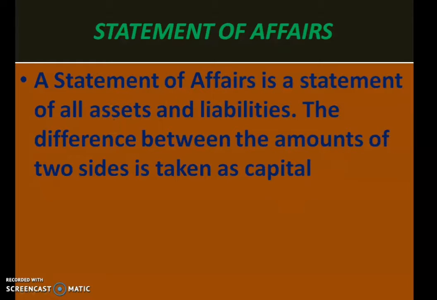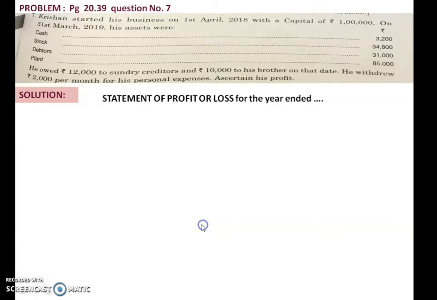As we prepare balance sheet in final account of a sole proprietorship, the same way statement of affairs is prepared in single entry system, which is a statement of assets and liability of the business. The difference between assets and liability is the capital. So with that logic, we can find out the capital at the beginning or capital at the end of that particular business. Let us do a problem for a clear understanding of this concept.